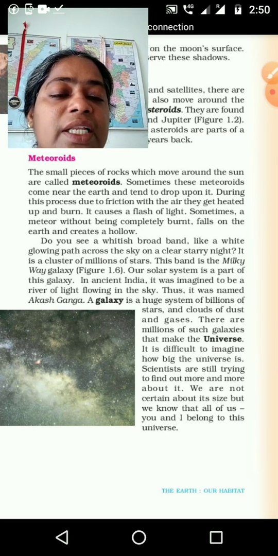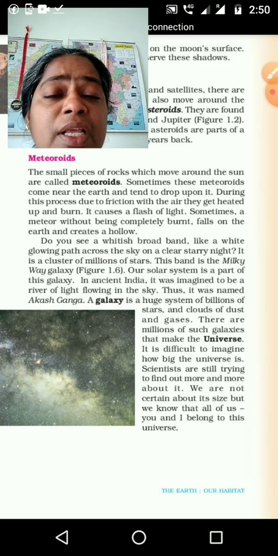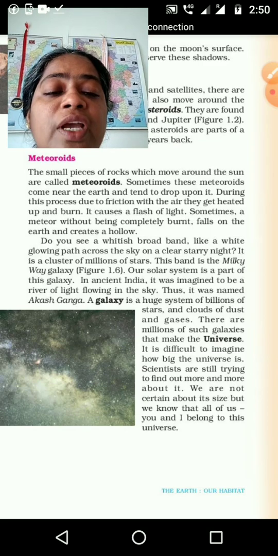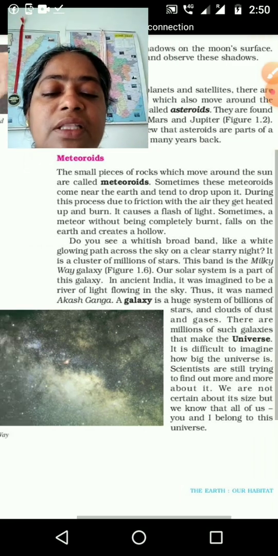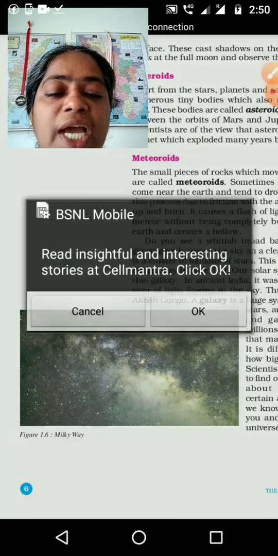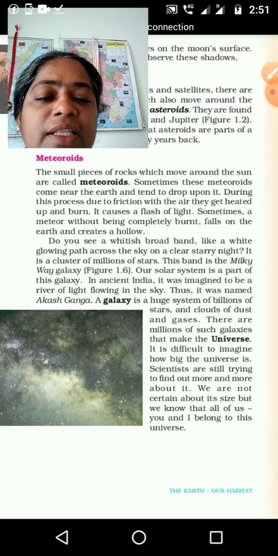It is a cluster of millions of stars, many stars together, a band of the Milky Way galaxy. That is what we can see here, and we feel it is moving.